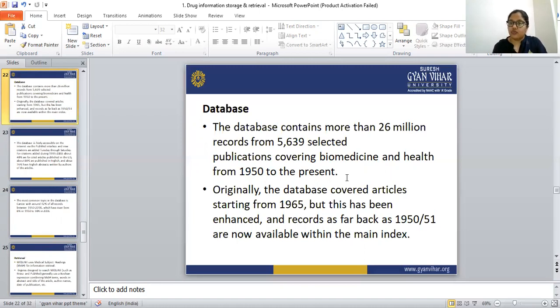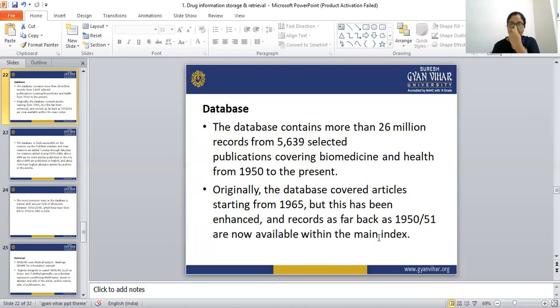Originally, the database covered articles starting from 1965, but this has been enhanced, and records as far back as 1950 and 1951 are now available within the main index.